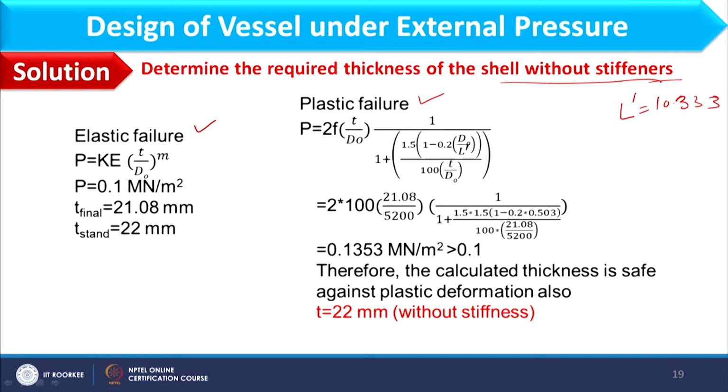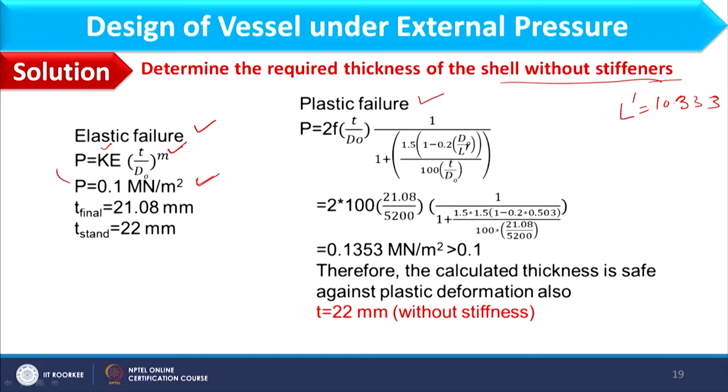Elastic failure expression is P equal to K E T by DO bracket M. K and M we have already found out in previous slide, and P is basically the safe pressure. It means whatever would be the design pressure, we are assuming that as a safe pressure, and then corresponding to this we will find out the thickness.